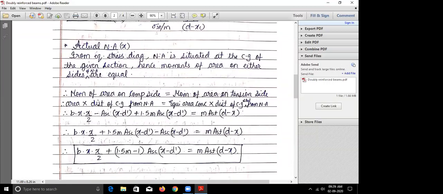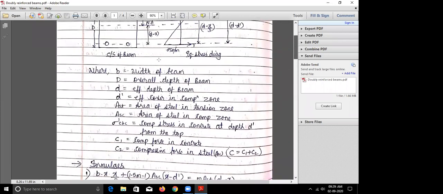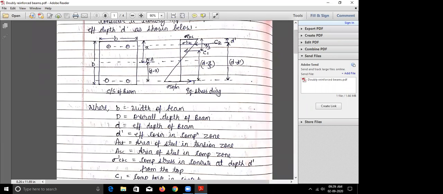So similarly, moment of area on the tension side is the equivalent area of concrete into the distance of the CG of the steel from the neutral axis. Now here, if you see the compression zone, what is the area? B into X, and the distance of the CG is X by 2. Correct? So from that area, we have subtracted the area of steel, which is again area into distance of CG from the neutral axis. If you see this figure, this is X minus D dash. So this total X minus this D dash from the top.